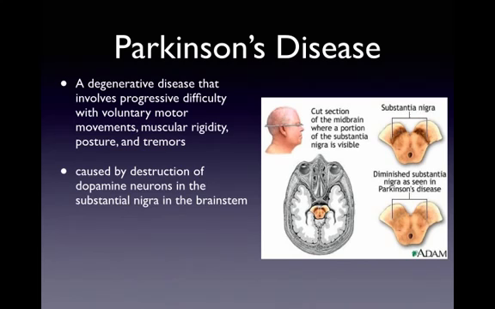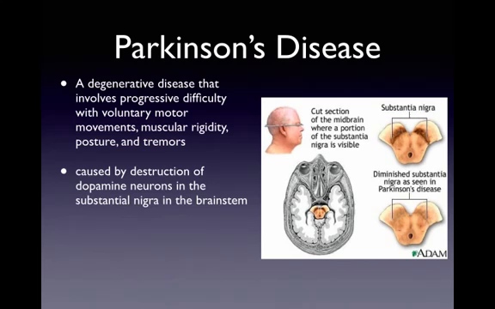Other environmental toxins have been shown to produce similar symptoms. For example, insecticides and herbicides that are commonly used in gardening have been shown to produce tremors like Parkinson's. And also, if you have a head trauma that results in a loss of consciousness, you're 11 times more likely to develop Parkinson's disease later in life. So there seems to be a relation between head trauma and Parkinson's disease. Happily, drinking caffeinated coffee seems to reduce the risk of getting the disease, but they're not really sure why that is.